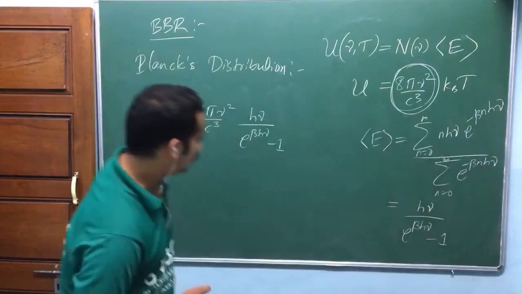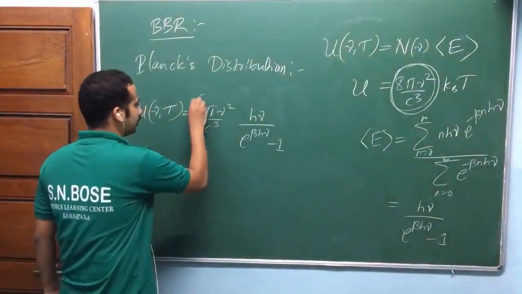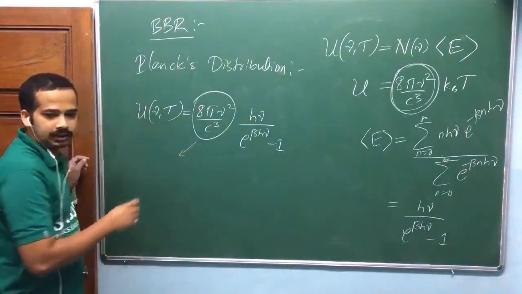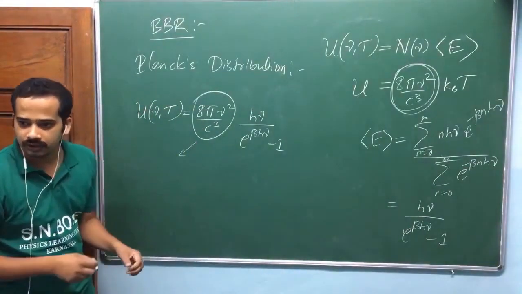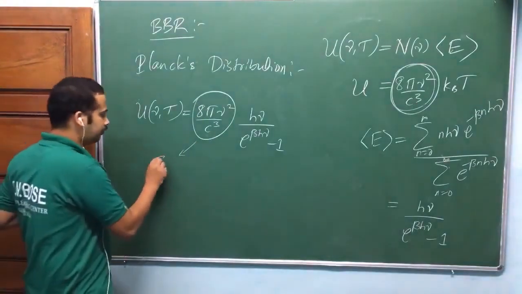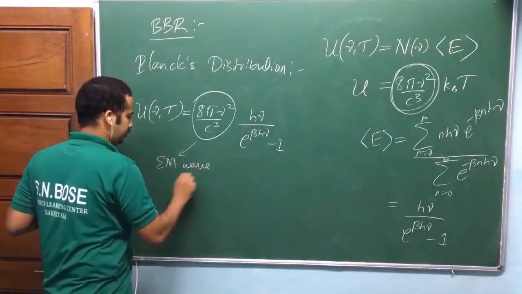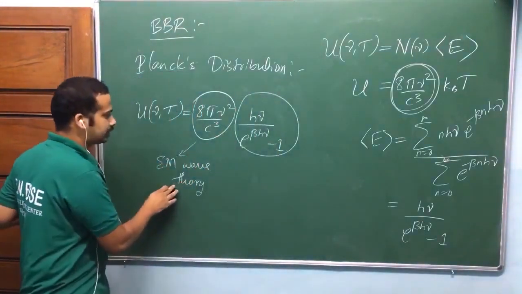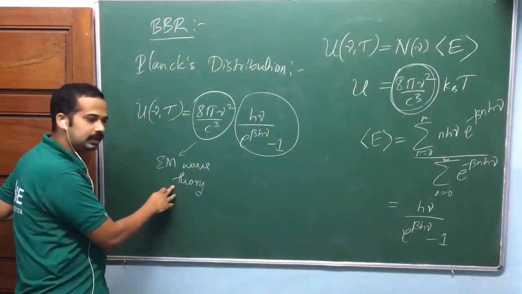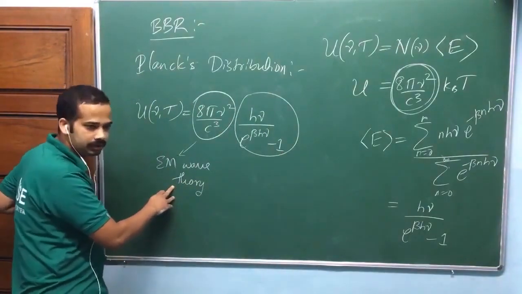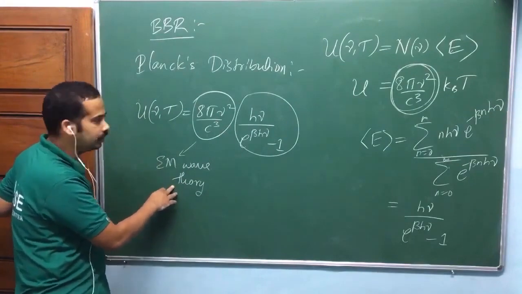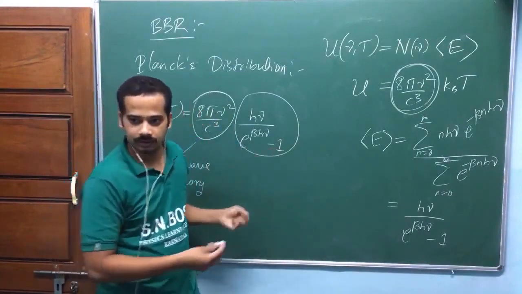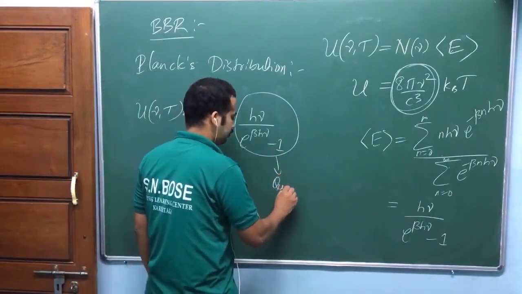Okay? Yeah, quickly. So now we shall try to improve our understanding. How did you find this one? This is exactly Rayleigh's idea. Number of normal modes using standing waves and all, isn't it? This is EM wave theory, am I right? How did you find this one? This is a classical idea. Classical physics means electromagnetic theory, classical mechanics. Together we call that classical physics. Okay. Now what is this one? This is a new idea. This is because of the new idea, the quantum idea, isn't it? So this is because of quantum.